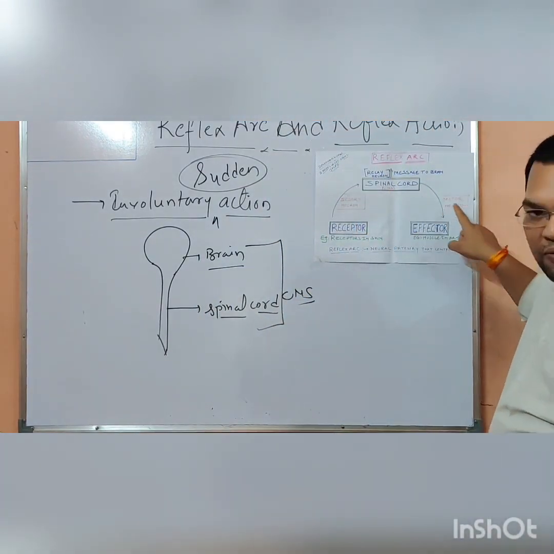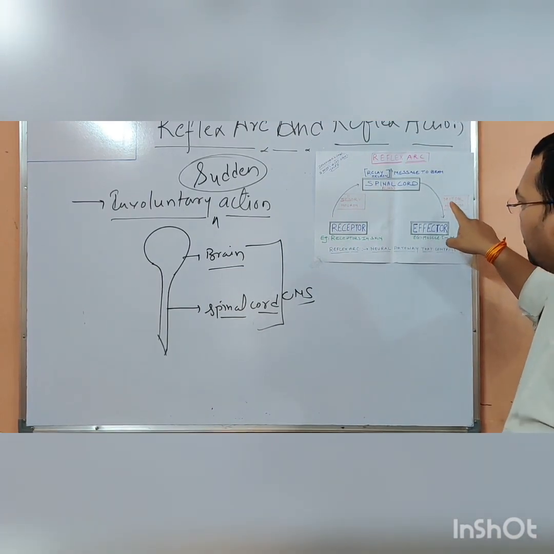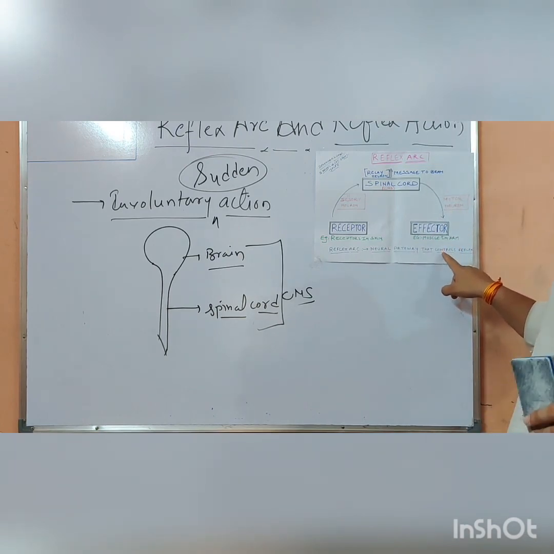Then from the motor neuron, the message is passed to the effector cells about what has to be done.